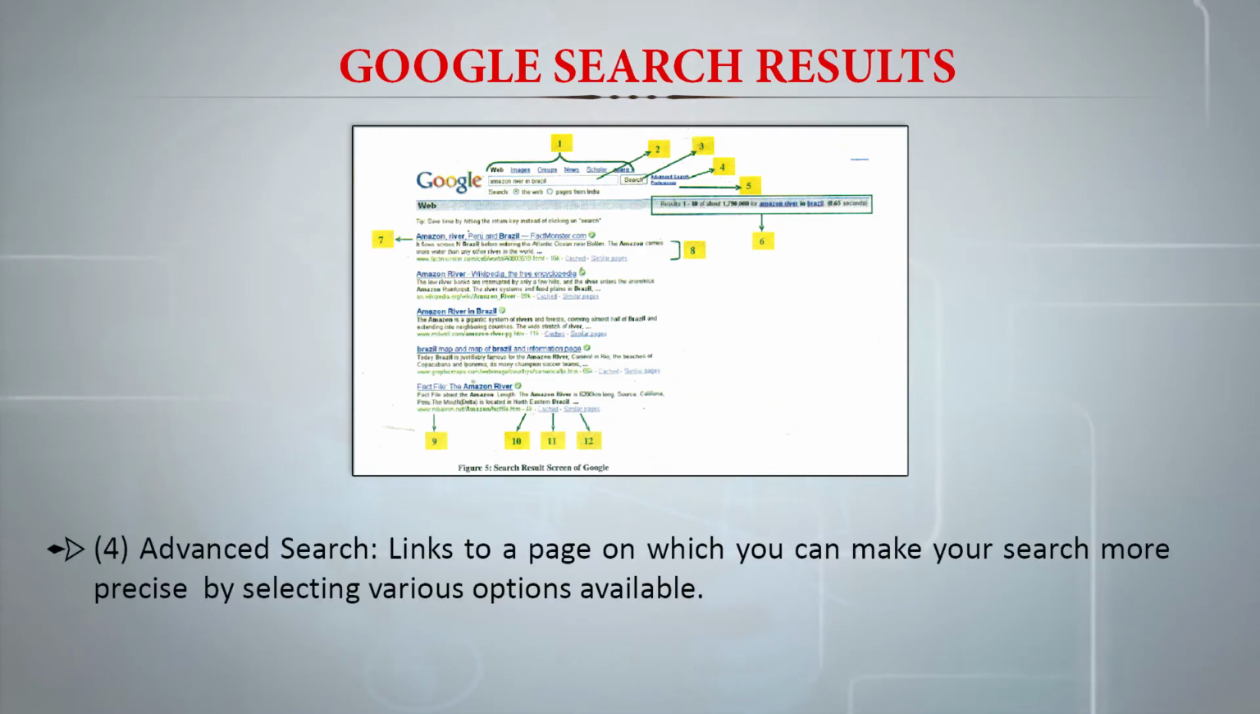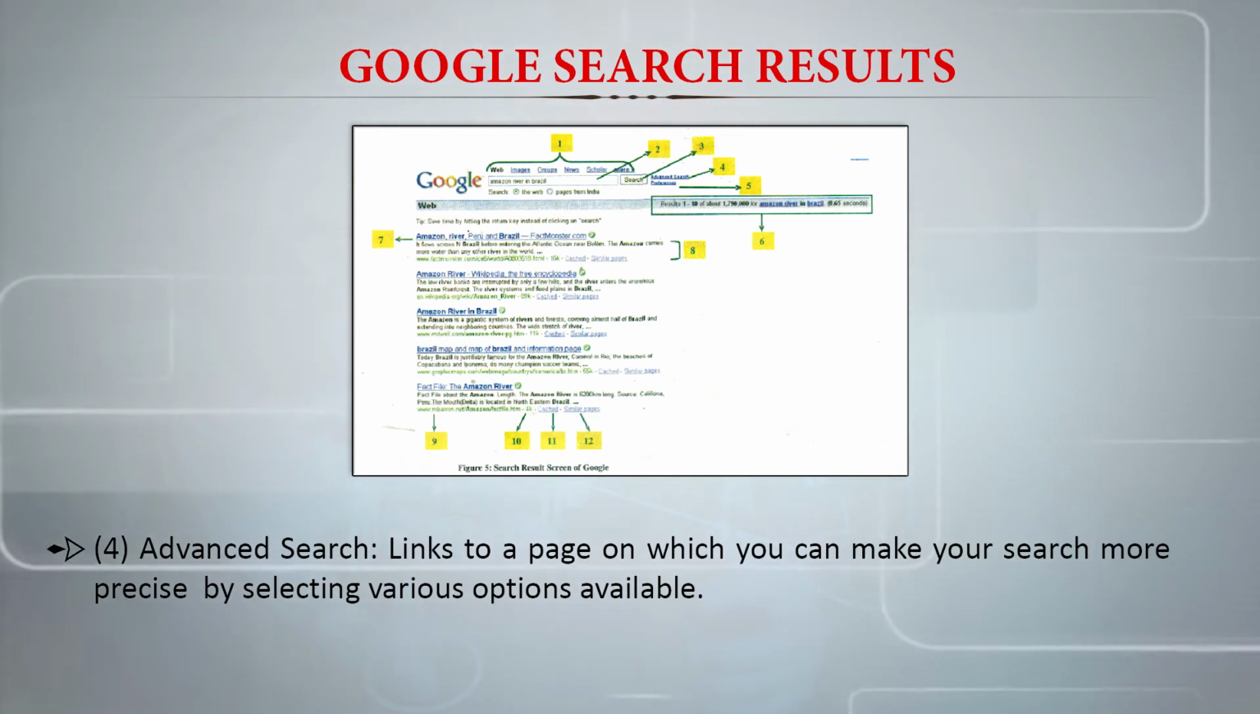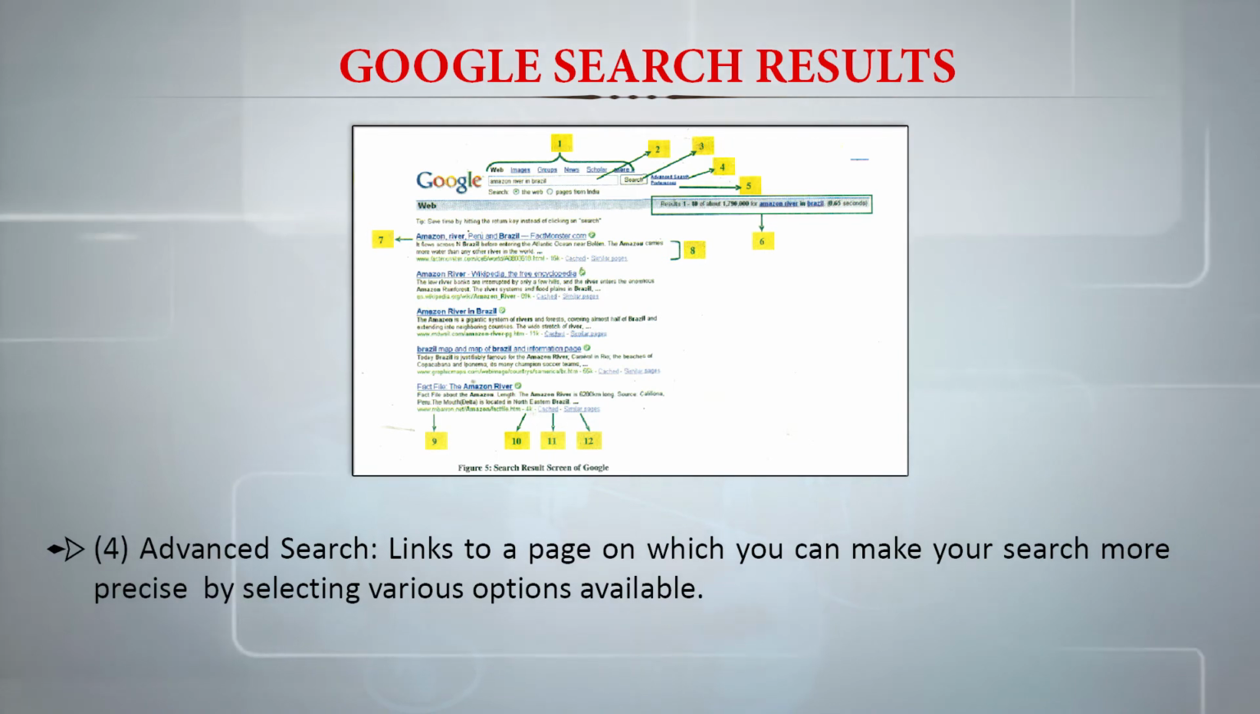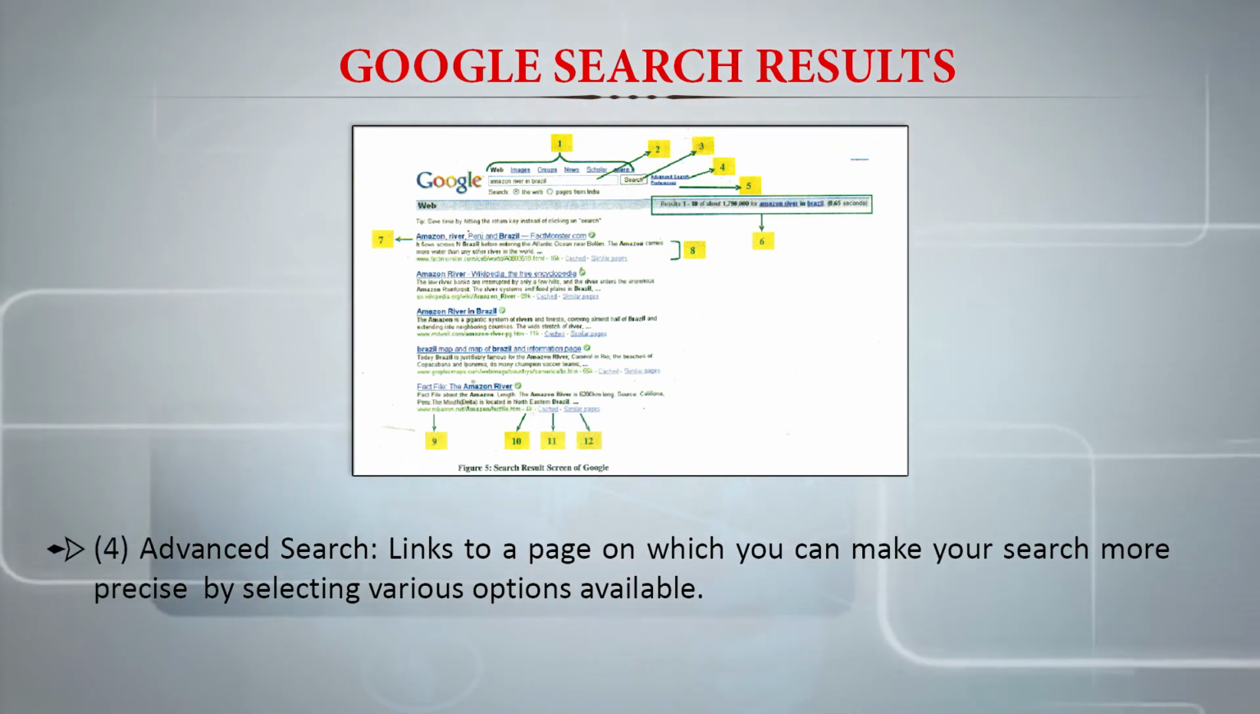Then we always have many doubts when we are searching. For example, I search for something, let me say Olympics. So I get some information on the Olympics, but then I want to say that I am more interested in the information about the Olympics that were conducted in the last 2 to 3 decades. Then we need some options wherein we can mention the years so that the information that is found between those years can be output. So it is possible to do what is called advanced search offered by Google. These are the links to a page on which we can make our search more precise by selecting various options available.